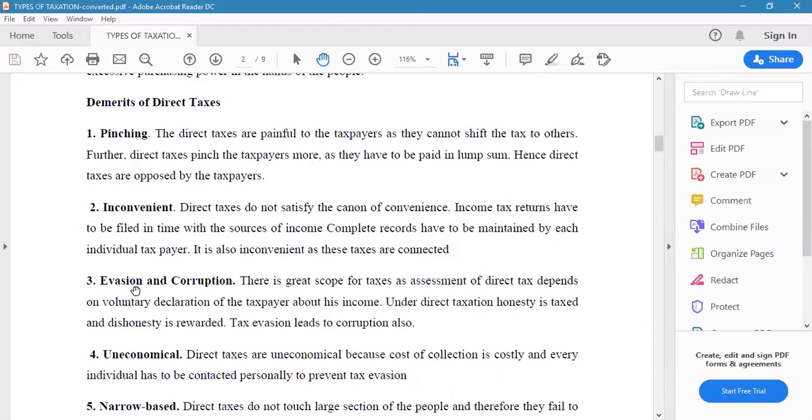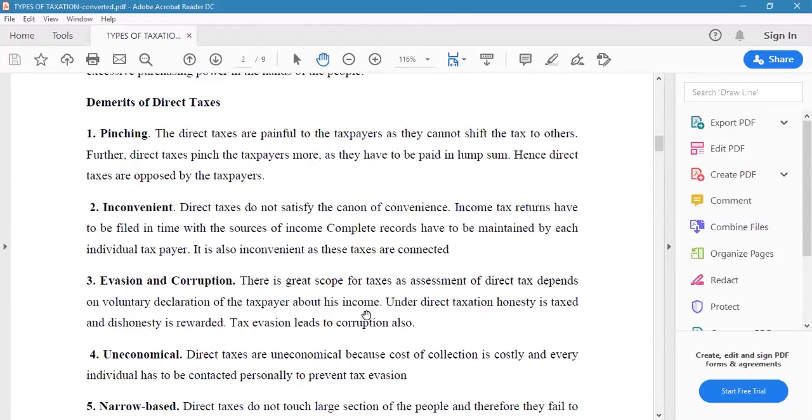The next one is the evasion and corruption. There is great scope for tax evasion, as assessment of direct tax depends on voluntary declaration of the taxpayer about his income. Otherwise, it will be very difficult to find out one's income. Under direct taxation, honesty is taxed and dishonesty is rewarded. Tax evasion leads to corruption also. This we can easily say.